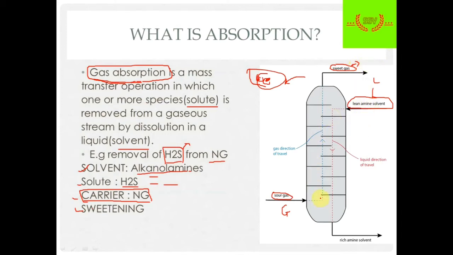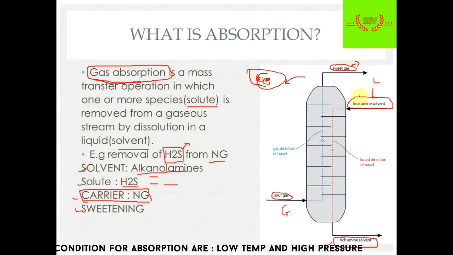The lean amine solvent is converted to rich amine solvent. These are the basic terminology you should remember. Lean means it has only solvent, and rich means it has solute with it. So the liquid travels to the bottom and the gas travels to the top. This is how an absorption tower works.